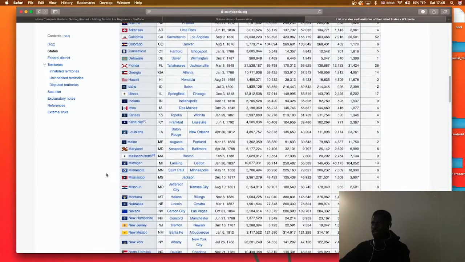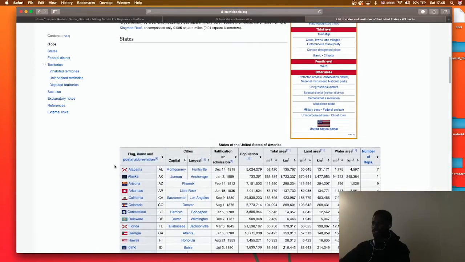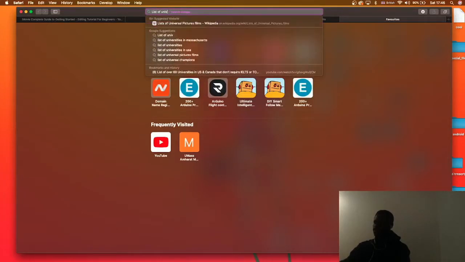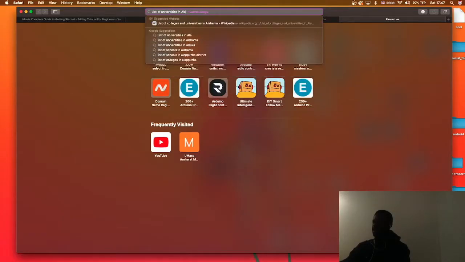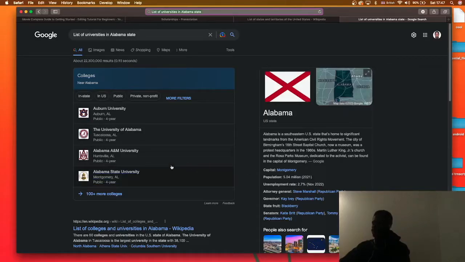What you can do is that, you see this state, for example, Alabama, right? At this point, because we don't know the school name or whatever, we can search for the state in the USA. And we go ahead and, let's search list of universities in Alabama State. Hope I can spell it well, Alabama State. Great. Now Google gives us the list of 100 more colleges, the list of universities in Alabama State, the University of Alabama. Let's look at that.